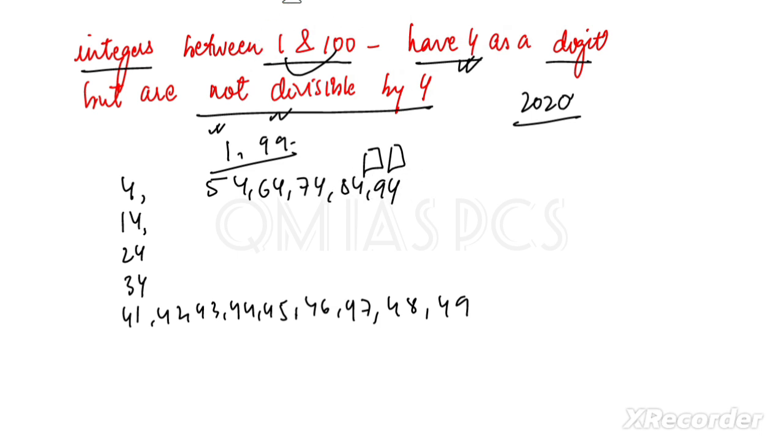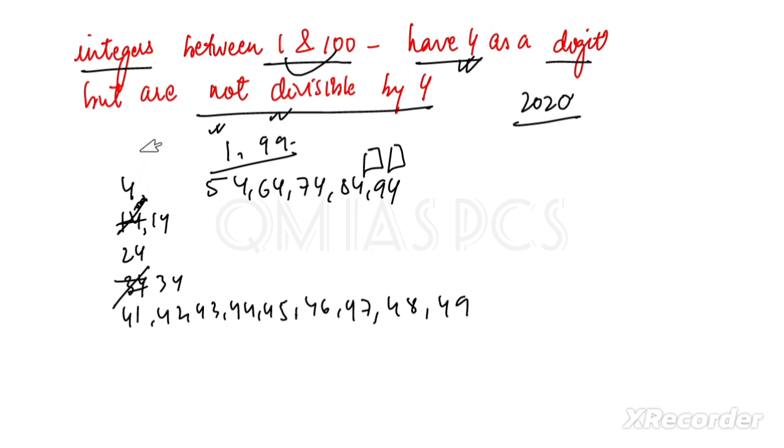Now can you tell me how many numbers are not divisible by 4? It's very easy, right? I am cancelling those numbers which are divisible by 4, or you can cancel those which are not.